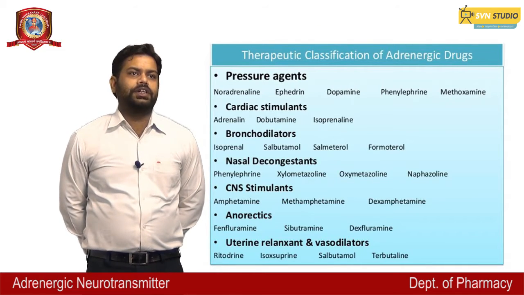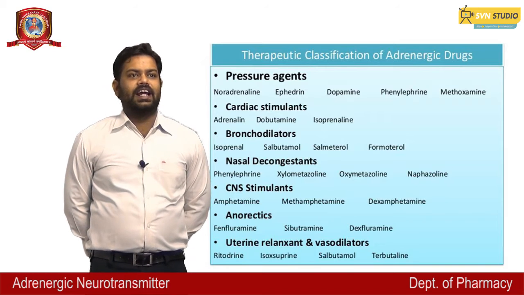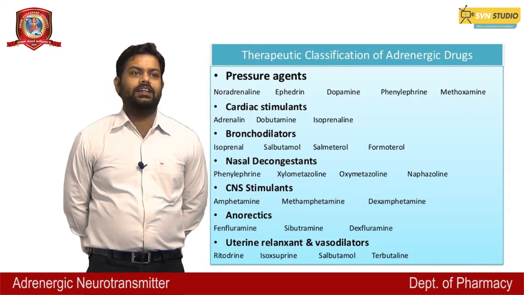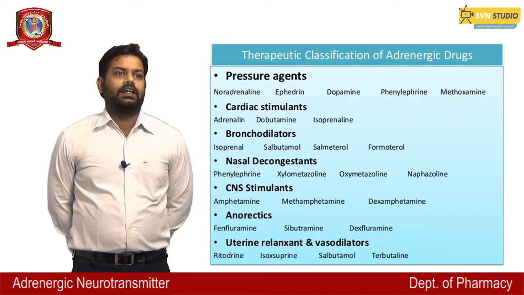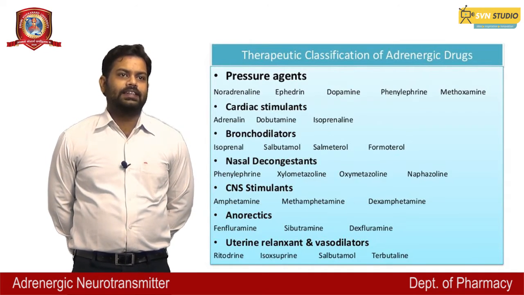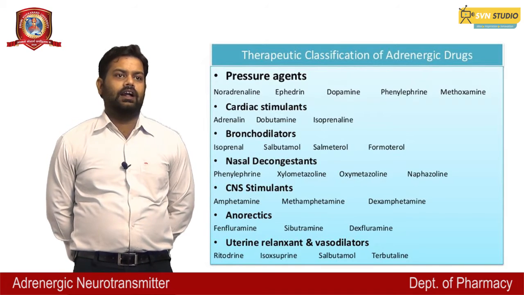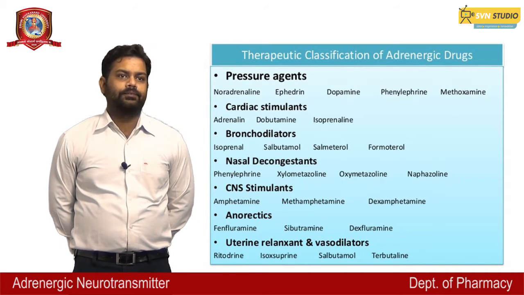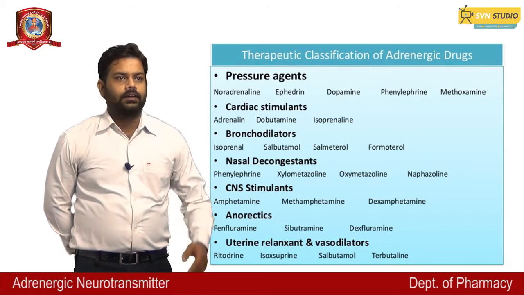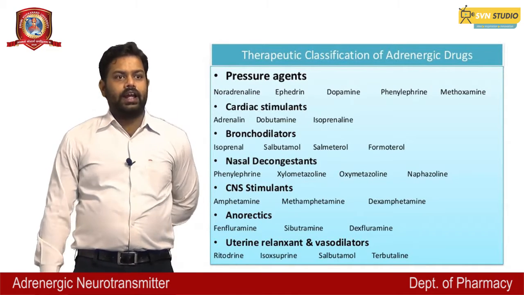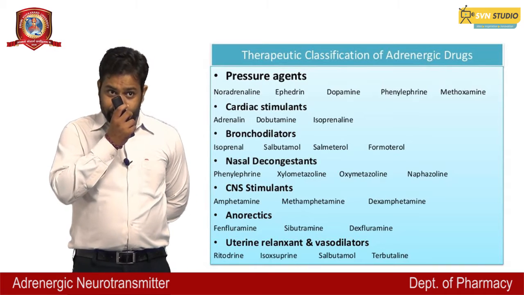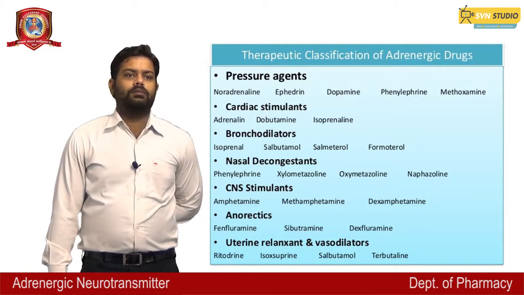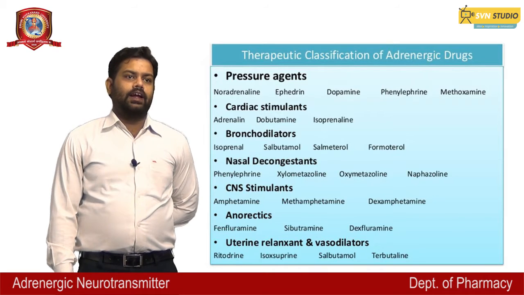Therapeutic classification of adrenergic drugs. Pressor agents: noradrenaline, epinephrine, dopamine, phenylephrine, methoxamine. Cardiac stimulants: adrenaline, dobutamine, isoprenaline. Bronchodilators: isoprenaline, salbutamol, salmeterol, formoterol. Nasal decongestants: phenylephrine, oxymetazoline, etc. CNS stimulants, anorectics, uterine relaxants and vasodilators: salbutamol, terbutaline, ritodrine, isoxsuprine.